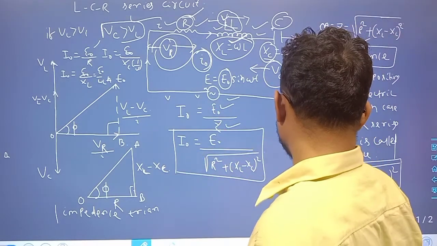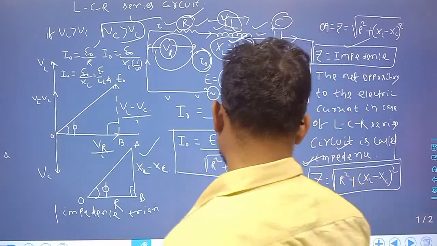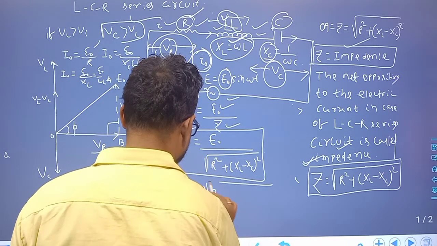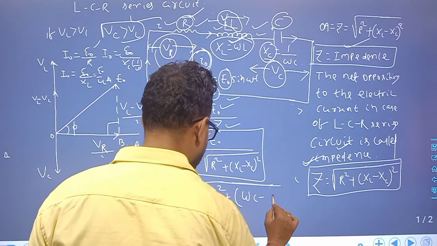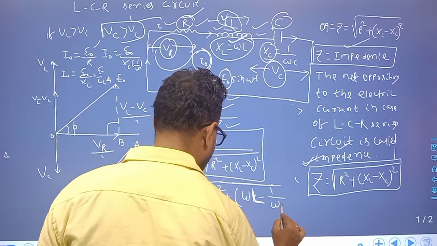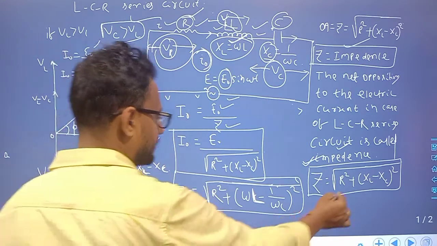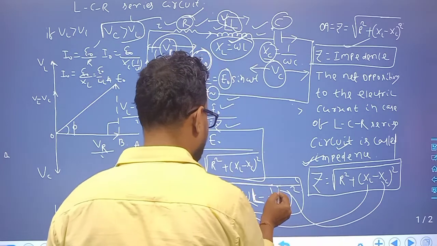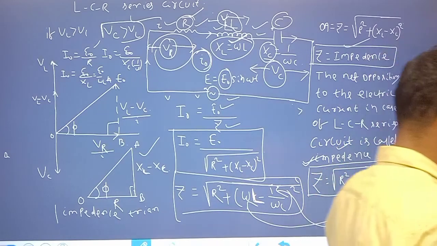So here I can also write Z is equal to root over R square plus omega L minus 1 by omega C whole square. You can write it this way because XL is equal to omega L and XC is equal to 1 by omega C. Clear? So this is all about the LCR circuit.